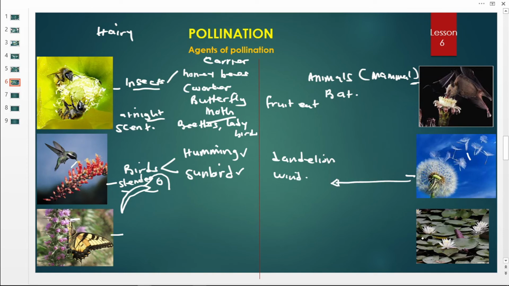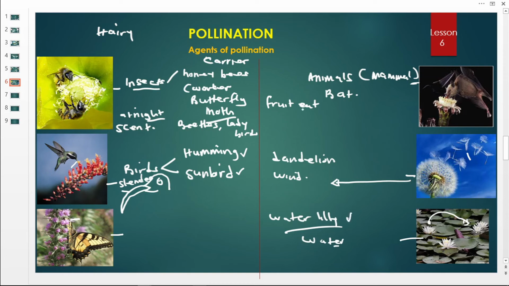Then we are having this one, and it is called the water lily. This one is on water, therefore it has flowers. Then these flowers will produce pollen grains. The pollen grains are going to be carried by water until it reaches another flower and lands onto its stigma. So water also becomes an agent of pollination, and this is for plants that are found on water, like water lily.